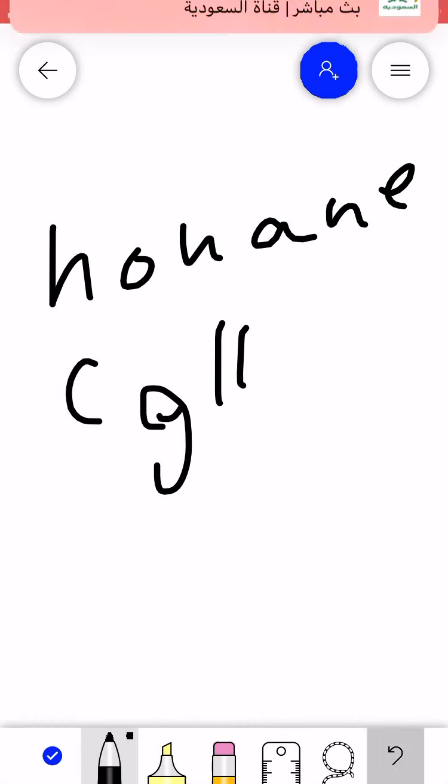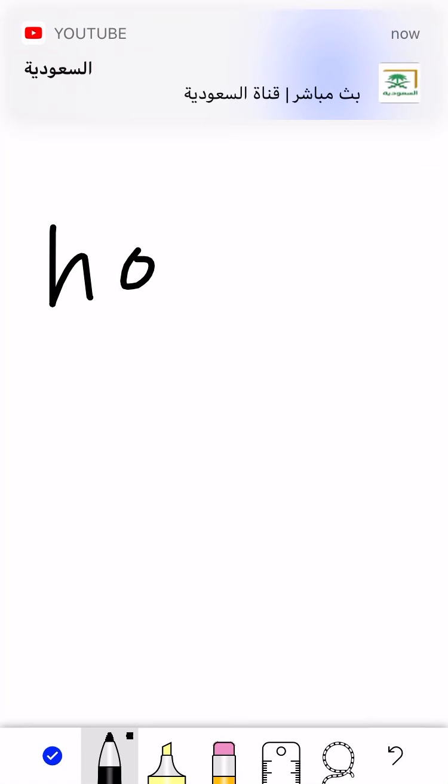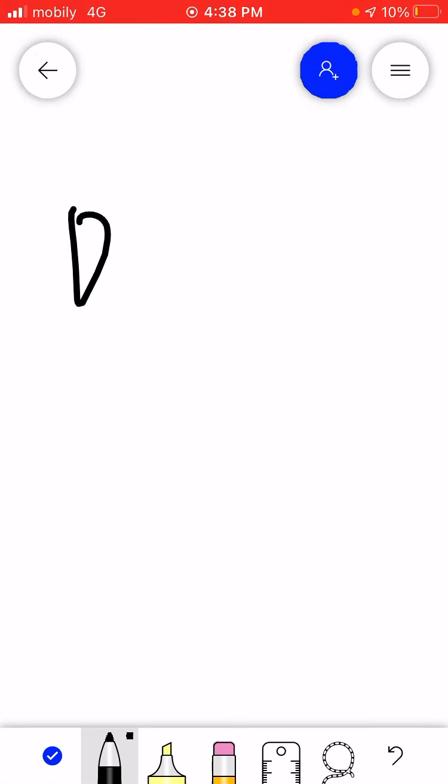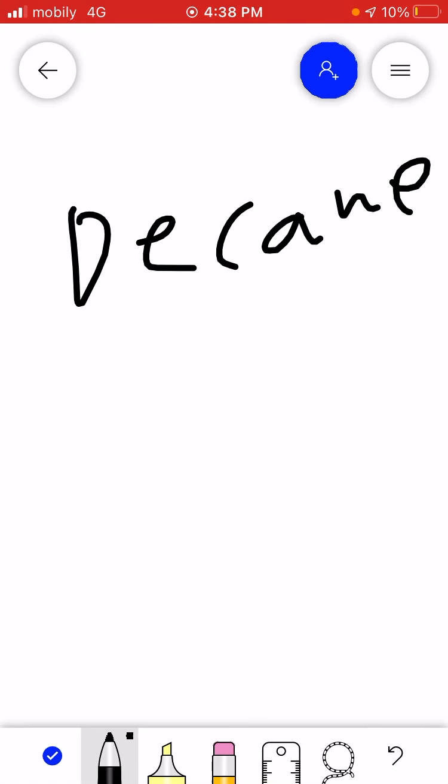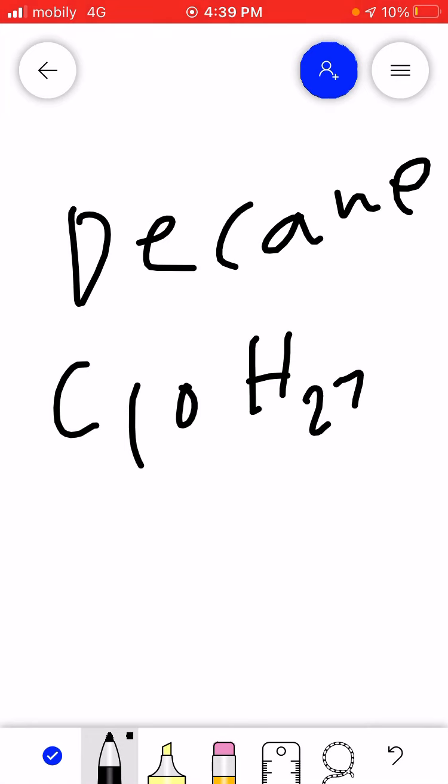What about decane? When we say decane, we're talking about C10. We know that there's going to be 8 in the middle. For each carbon in the middle, between the 2 carbons on the left and right ends, we're talking about 16 hydrogens plus 3 on the right, which is 19, plus the 3 on the left, which is 22. So C10H22, if I'm not mistaken.